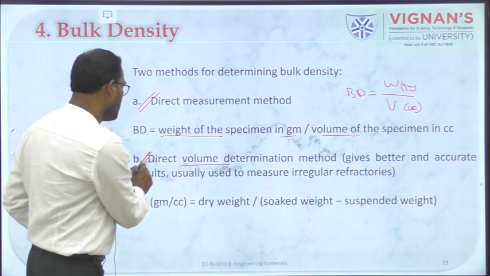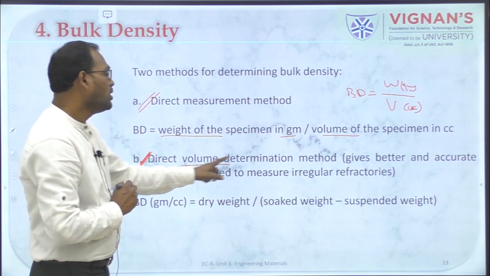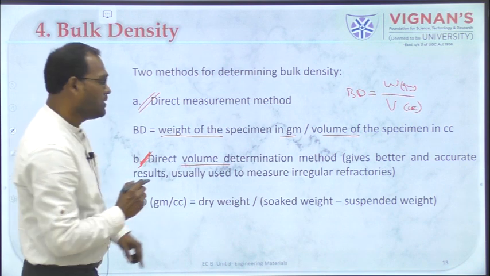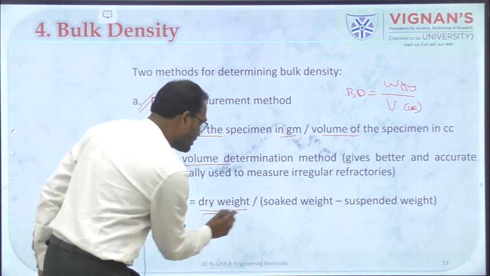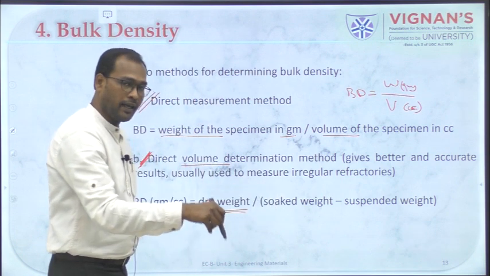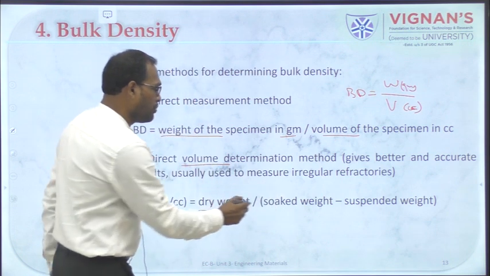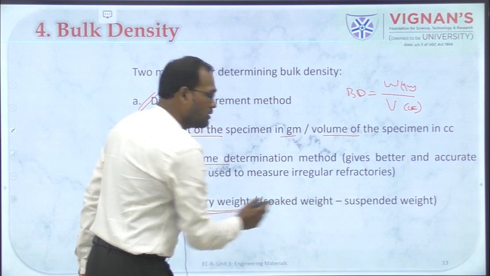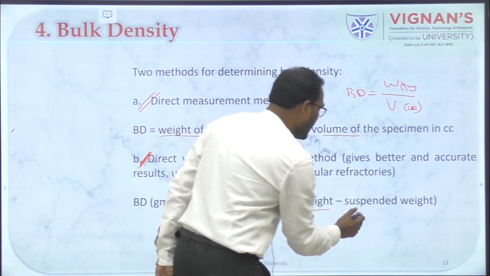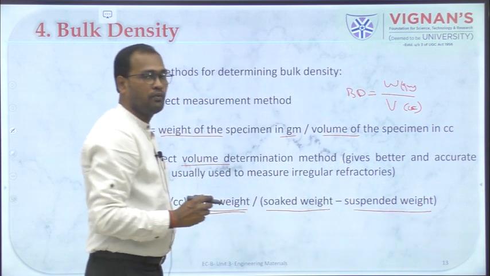And we can also use the direct volume determination method. The equation is this one, where the dry weight is calculated and the material is soaked in water and its weight is calculated, and based on that you get this equation: dry weight divided by soaked weight minus suspended weight.